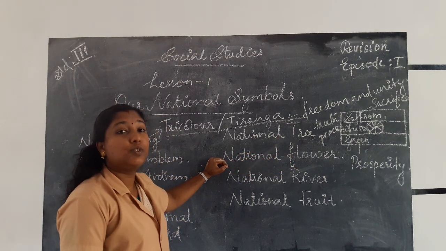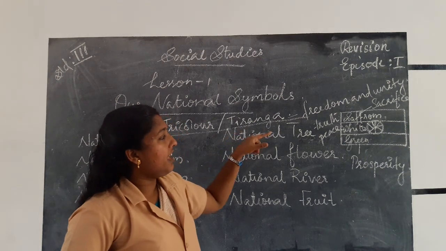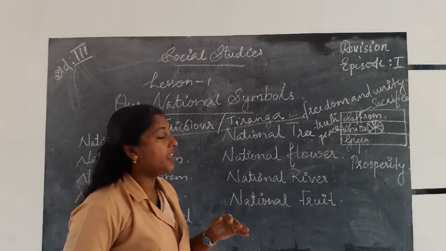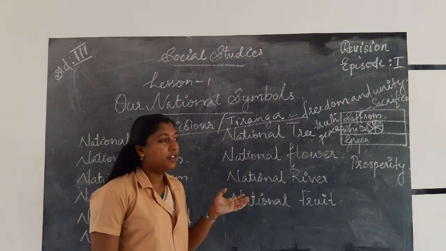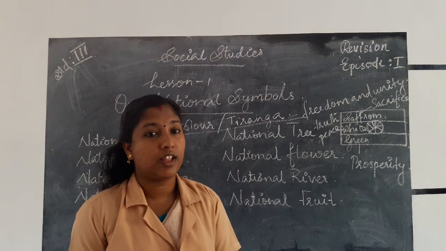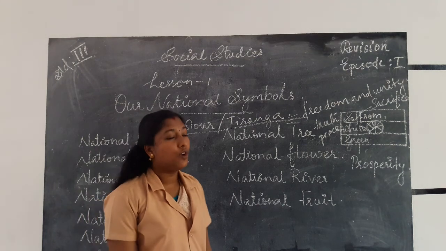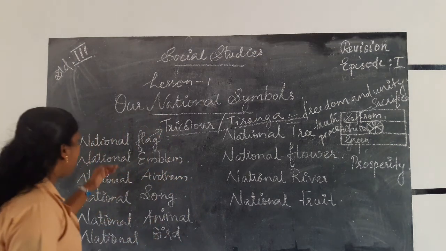That is called the Ashoka Chakra. Inside it there are 24 spokes, which show the continuous growth of our country. Okay, did all of you understand about our national flag?